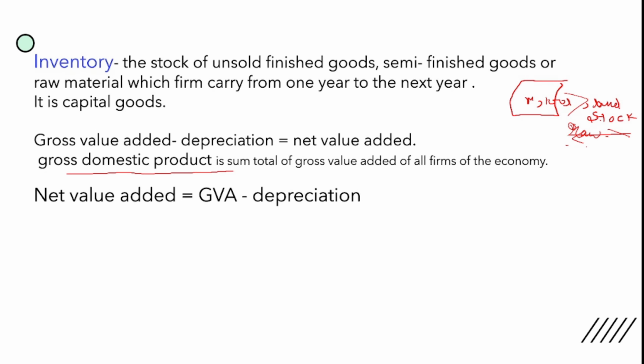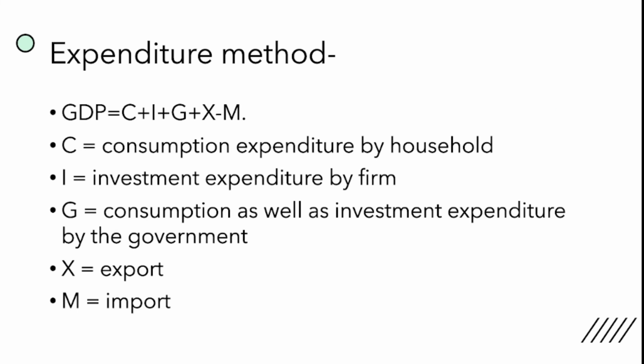Now if you want to calculate the GDP from the expenditure method, we are looking at it from the demand side in an economy. Here we want to calculate the GDP from the demand perspective or from the consumption perspective. What kind of expenditure is made by the household? The household makes expenditure in many forms, like in consuming things. What kind of expenditure is made by the firm? It can be in two forms. First is investment and second is production.